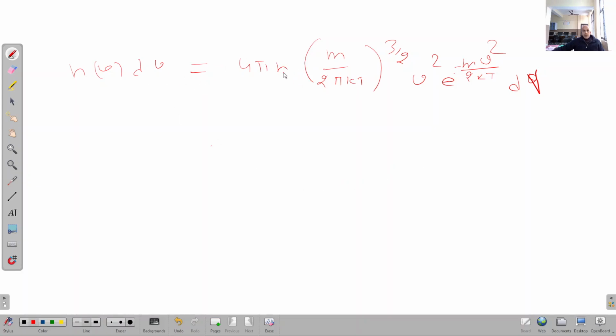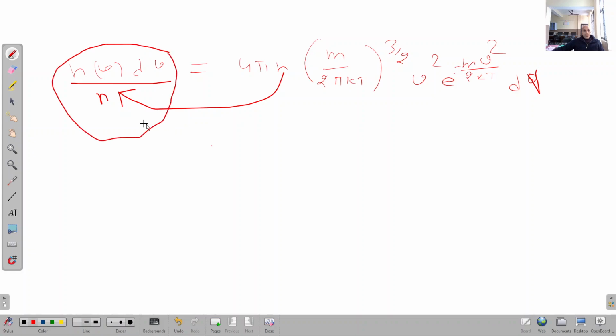Now, it is very important, if I took this n toward this side, then what will it become? n_v dv upon n. Now, what is this? It is basically giving us the probability of the existence of the speed v. How? Because n_v dv is the number of gas molecules that has velocity in the range of v to v plus dv. And when I divide it by n, it will give us how much gas molecule possess this range of velocity. It means it is probability, basically P_v. So I can say this is P_v.